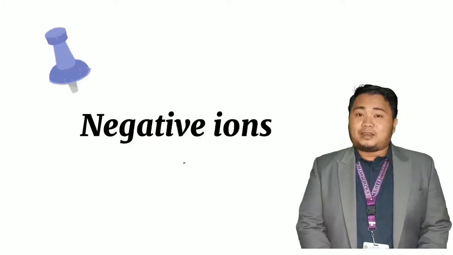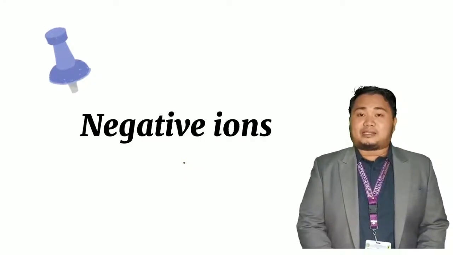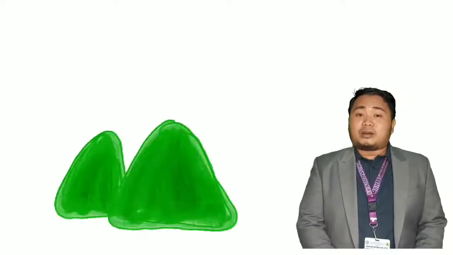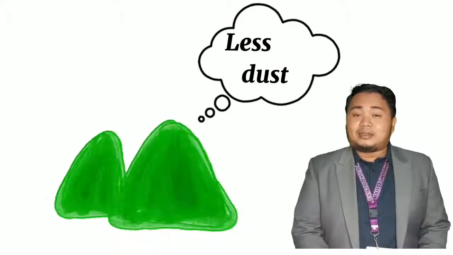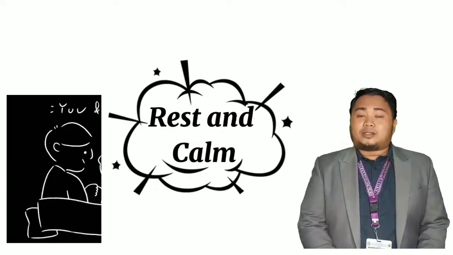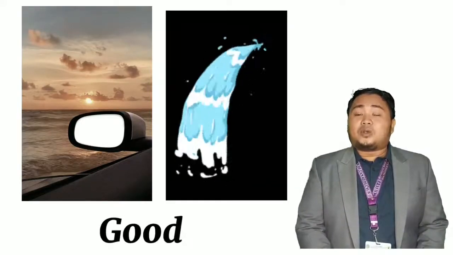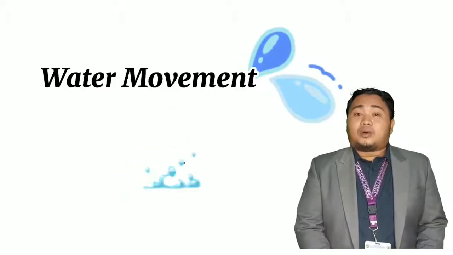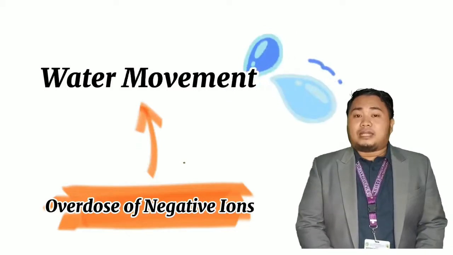For the effects of the negative ions, we can actually experience them in many places. For instance, when we are in the mountains or in the hills where there is less dust, we can feel rested and calm. Also, when we are near the seashore or near the waterfalls, we feel good because of the water movement, wherein it generates an overdose of negative ions.